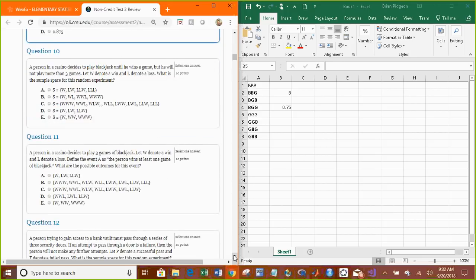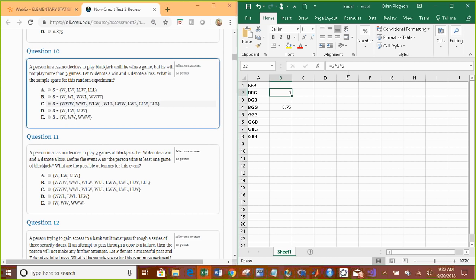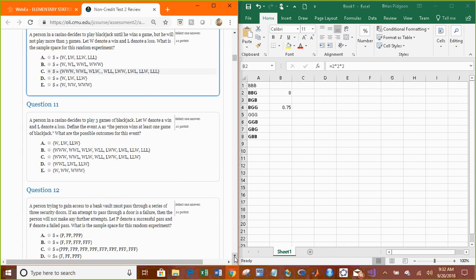A person in a casino decides to play blackjack until he wins a game, but he will not play more than 3. Let W denote a win and L denote a loss. What is the sample space for this? Well, it's almost exactly like what we just did. We're going to play 3 games, and we have 2 options. So we could win, win, win, win, win, lose, win, lose, win. I don't think 2 commas should be there. But really all you're looking for is there are 8 possibilities. You could win and lose each game, playing 3 games, therefore there's 8 possible combinations.